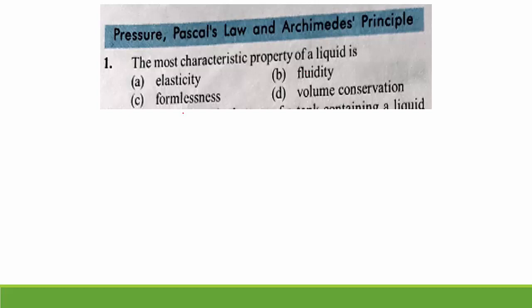Then come to the third option, that is formlessness. So formlessness and fluidity, option B and option C, these two are also shared by gases. Some solids are having the elastic property. Liquids and gases both are having fluidity and formlessness. Remaining is volume conservation. So for liquid, volume is conserved. This property is completely related to liquid. So we go for option D.